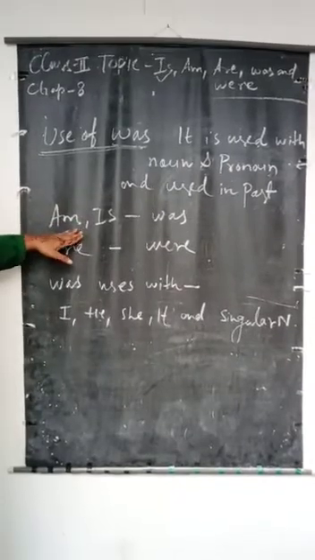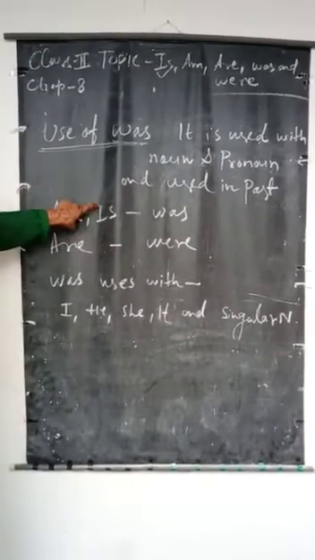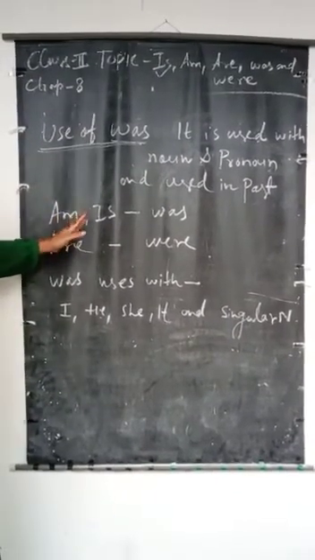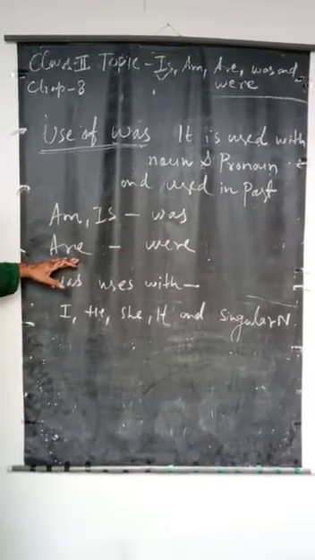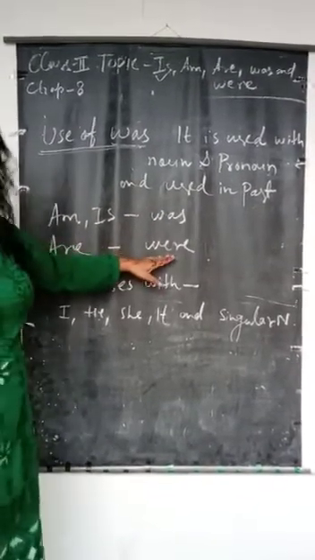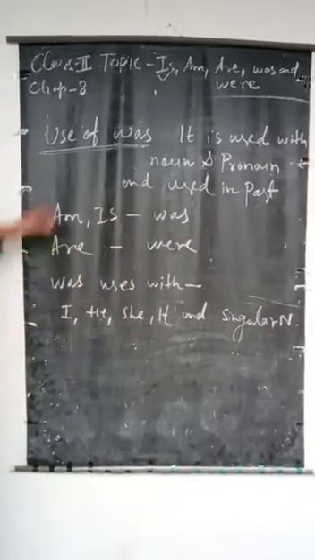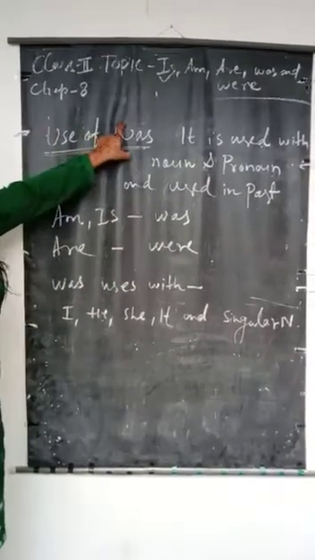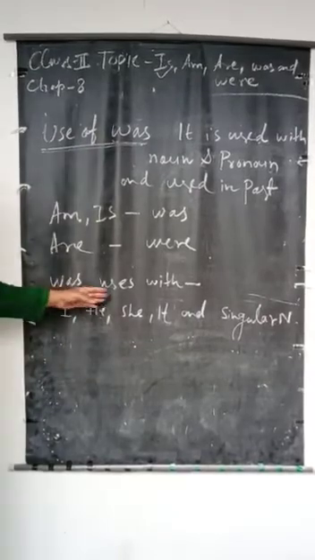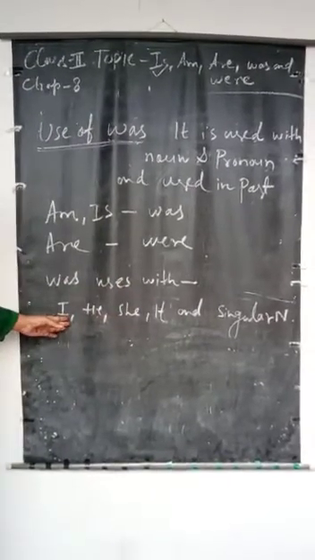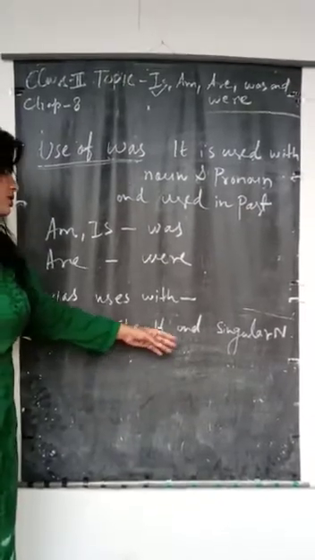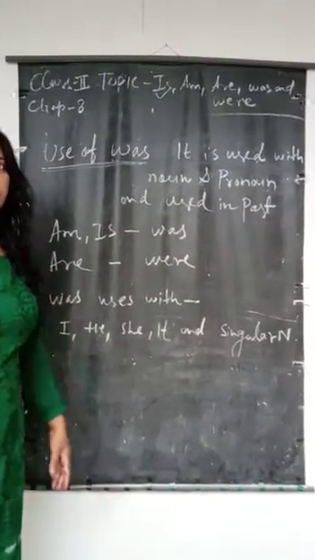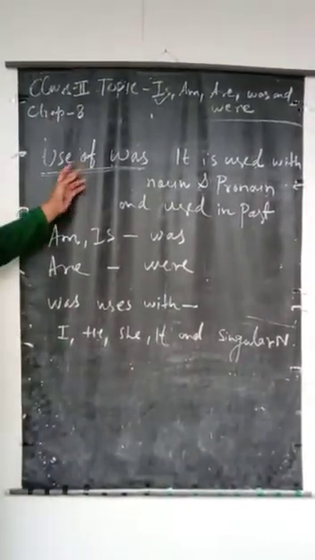Here, am and is are present, and their past is was. Are is present, and its past is were. Now let's see the first uses of was. Was is used with I, he, she, it and a singular noun. Now let's see more examples of it.